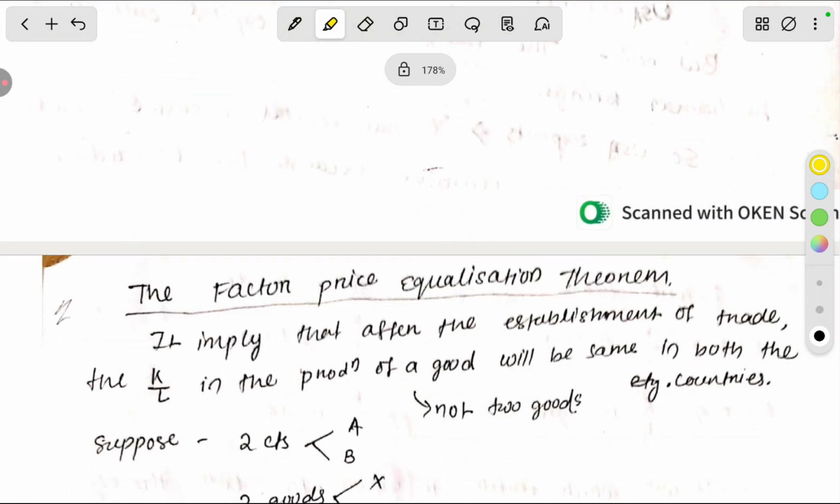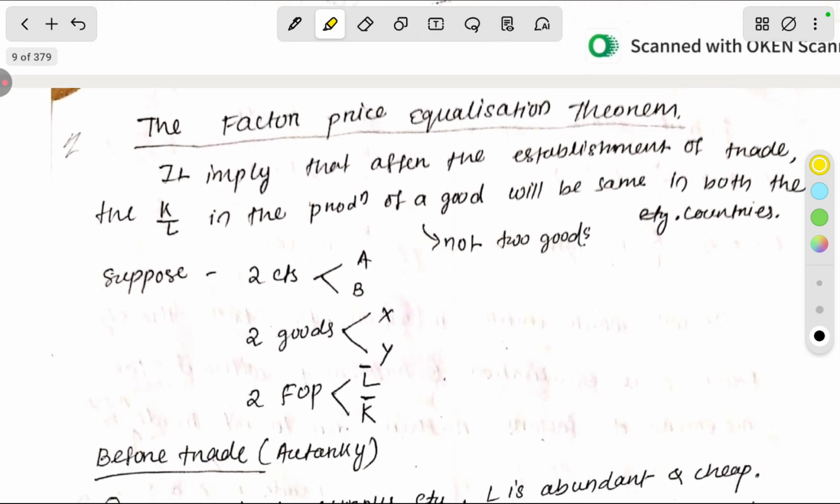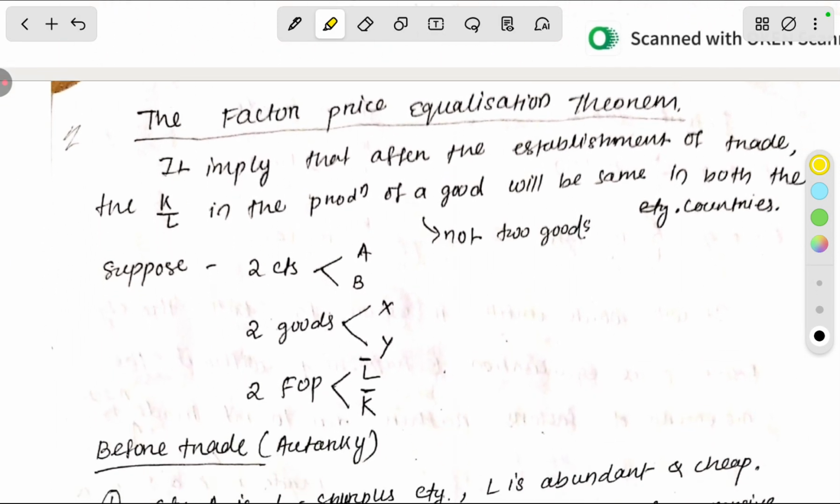Then the criticism has been completed. Now we are going to discuss some new modern theory of trade. That is the factor price equalization theorem. It implies that after the establishment of trade, the capital-labor ratio in the production of a good will be the same in both the countries.